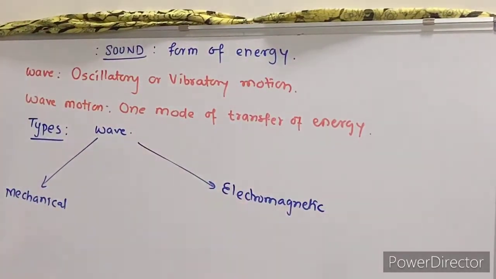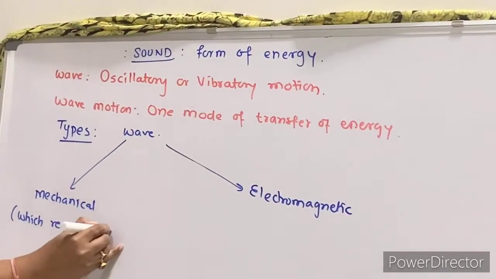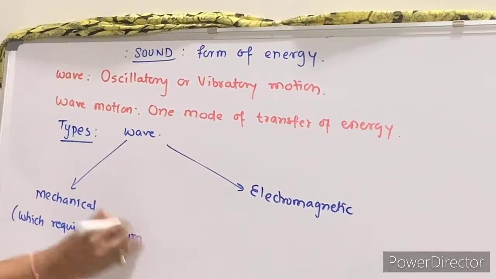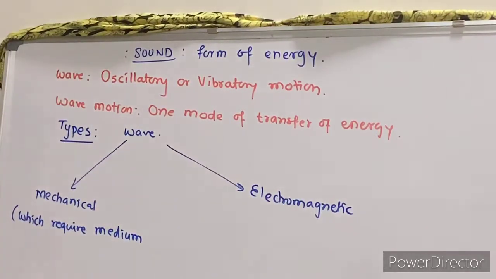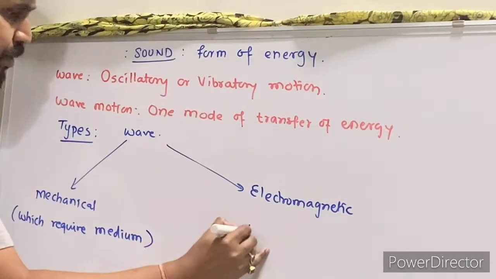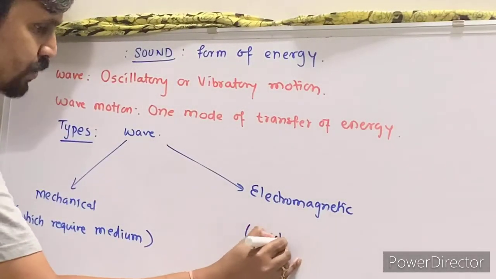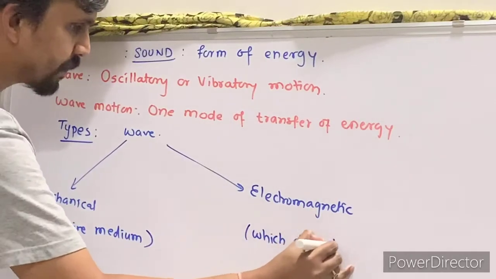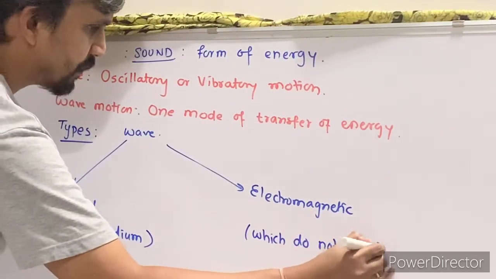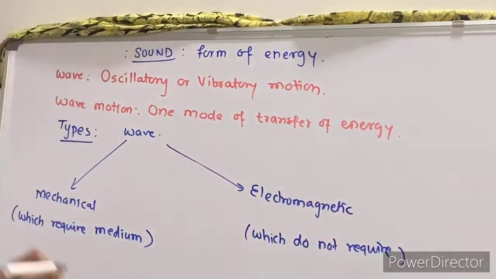Mechanical waves are those which require a medium for propagation. That is, a medium is necessary. Electromagnetic waves are those which do not require a medium for propagation.